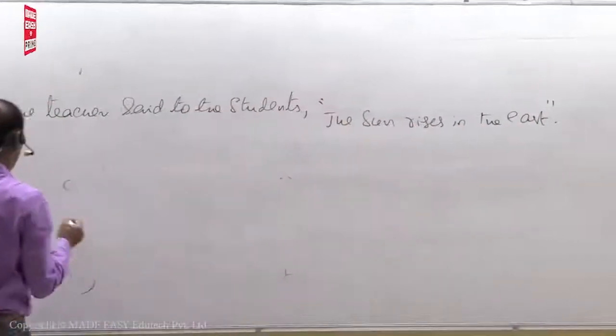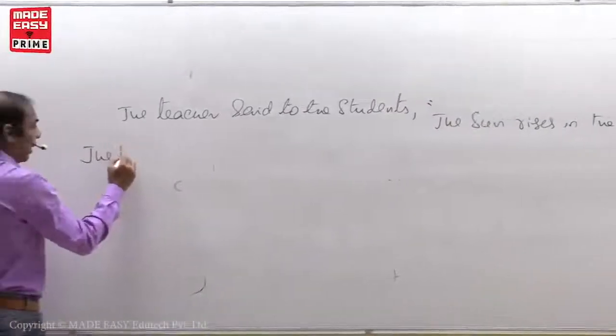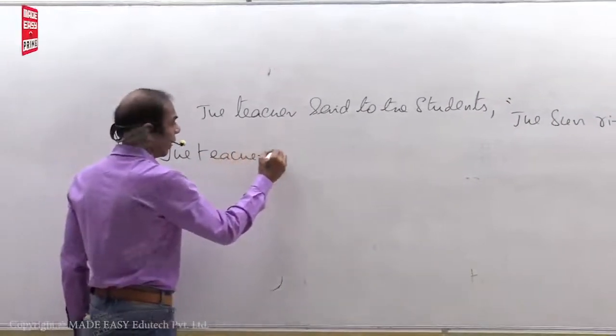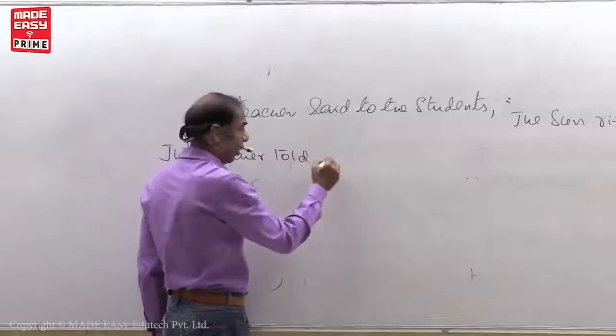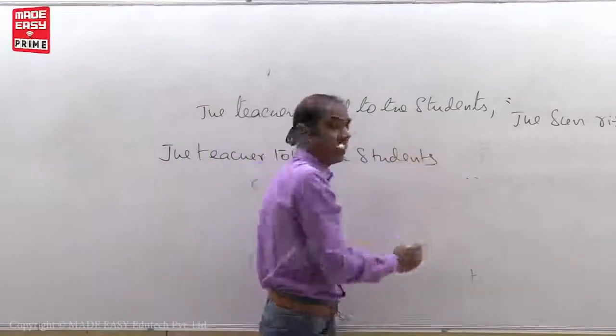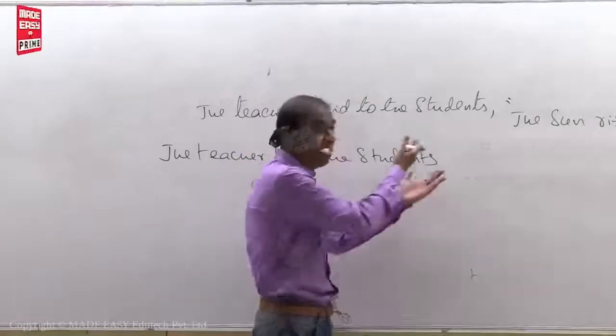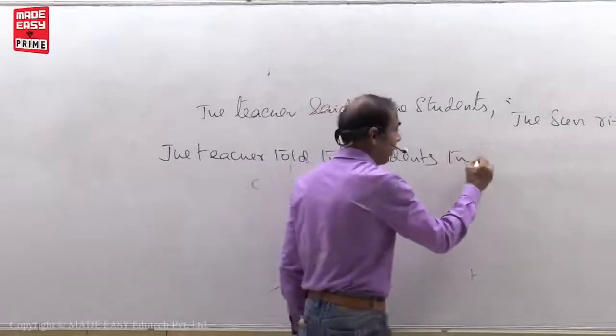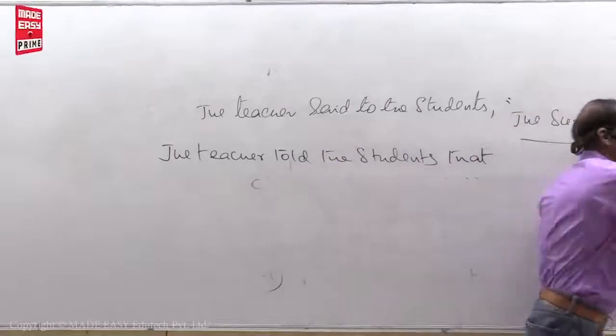Observe. The teacher told the students. General model, told the students. Connect the two sentences with that because this is general model. That, the sun rises in the east.